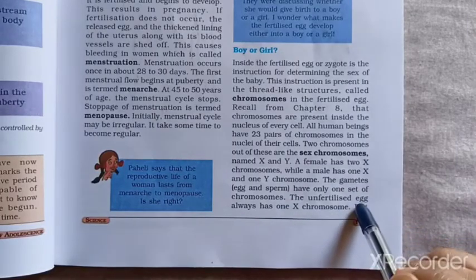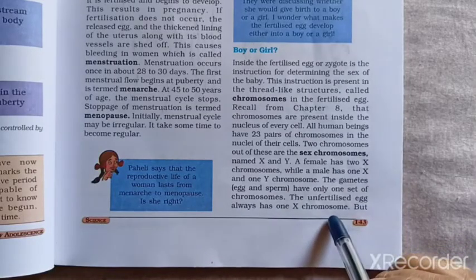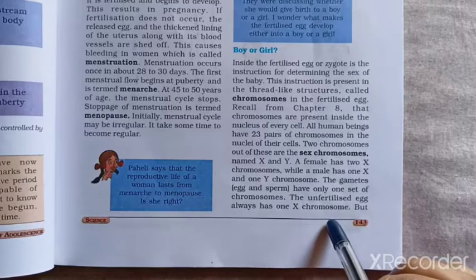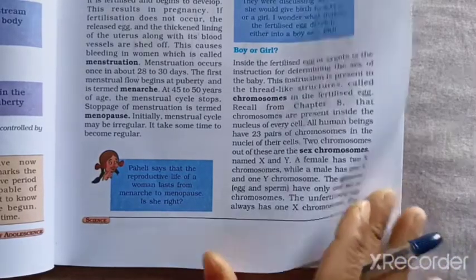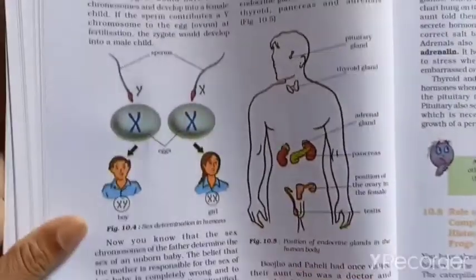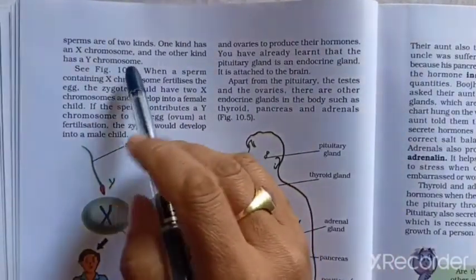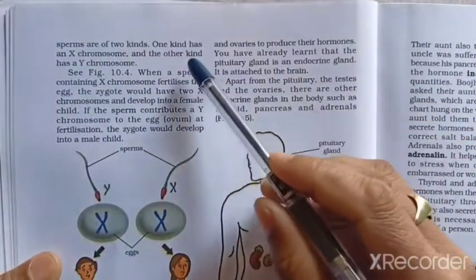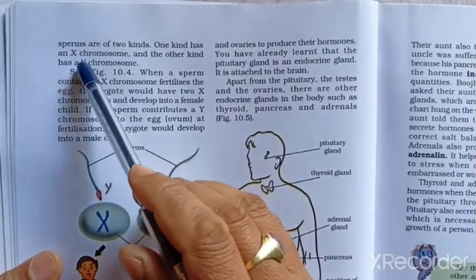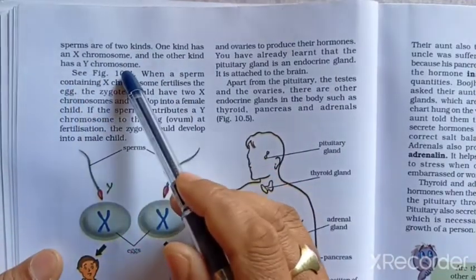The fertilized egg always has 1 X chromosome. But sperms are of 2 kinds. One kind has an X chromosome and the other kind has a Y chromosome.